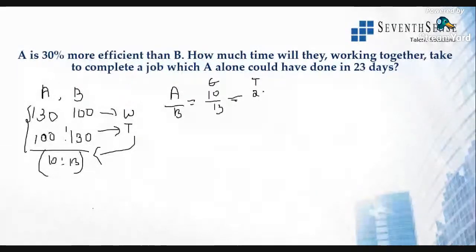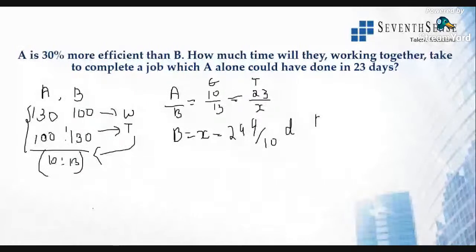So A completes the work in 23 days. How much does B take? Find out B. So B will be equal to X, that is equal to 23 into 13 by 10. So 23 into 10 is 230 plus 69 will be 299 by 10. So this is the number of days B takes.